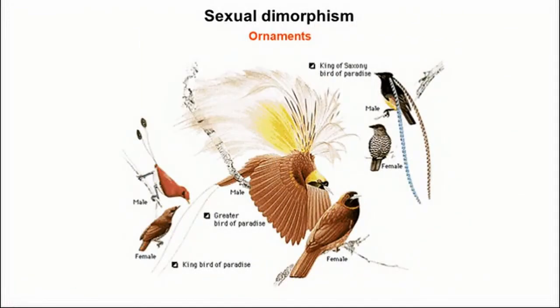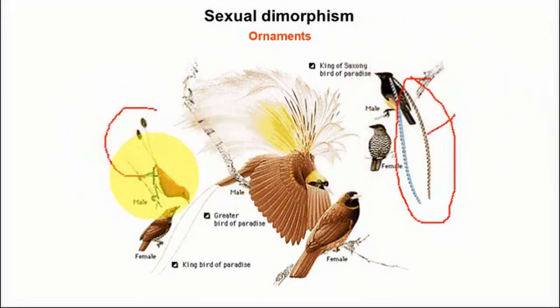Many times it is not the weapon or the color. Some characters are developed which are of no direct use in survival. Say for the birds, you can see this ponytail structure, which is not helping it to fly or feed or any purpose, but this structure is an ornament for the male bird.